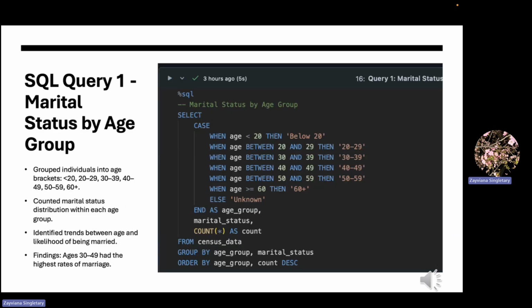Using Spark SQL, we grouped individuals by age brackets and marital status, revealing that those aged between 30 to 49 had the highest marriage rates. This insight was key, as marital status correlated strongly with higher income and became a valuable predictive feature.